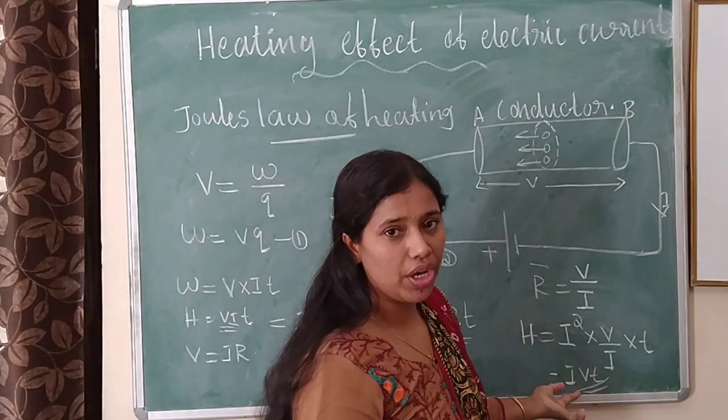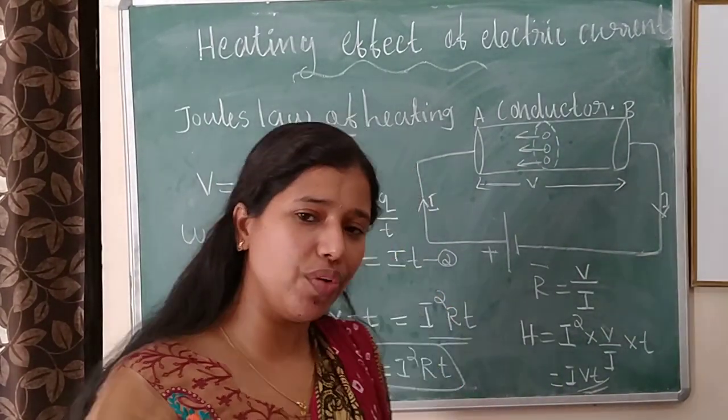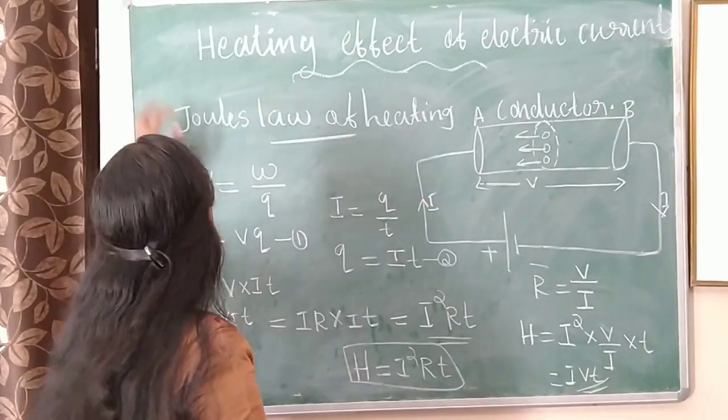This is also one more equation. Like this, in different forms we can apply it. I is equal to V by R, we can also substitute.